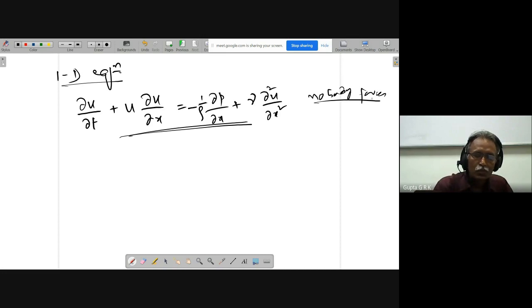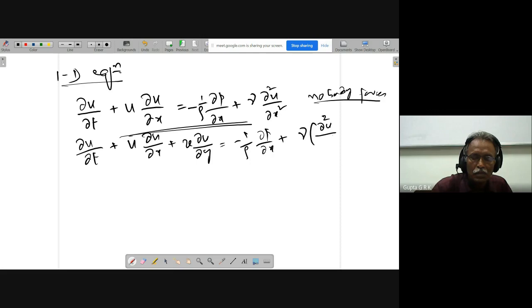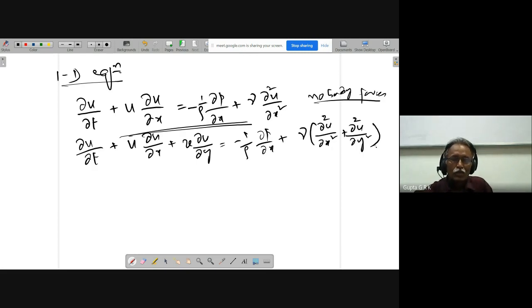So what we are going to do is solve it with simpler equations. If it is 2D, I am going to get ∂u/∂t plus u ∂u/∂x plus v ∂u/∂y is equal to minus 1/ρ ∂p/∂x plus μ times ∂²u/∂x² plus ∂²u/∂y².